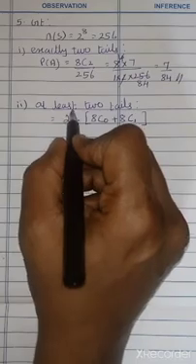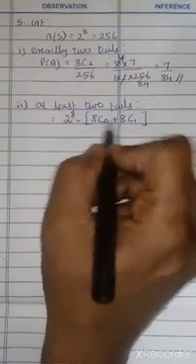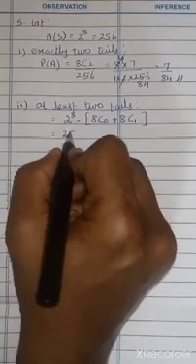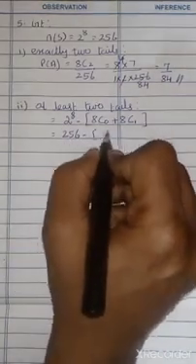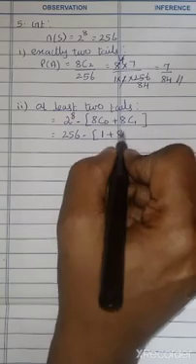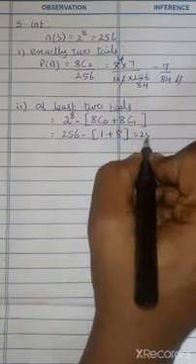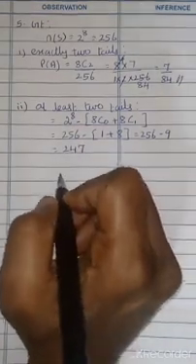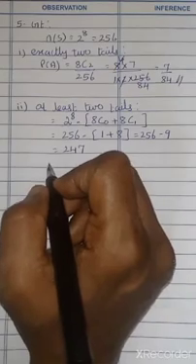Out of the whole thing, if we subtract the first 2 terms, we will get at least 2 tails. So this will be 256, 8C0 answer 1, 8C1 answer 8. That is 256 minus 9, so 247 is your final answer.